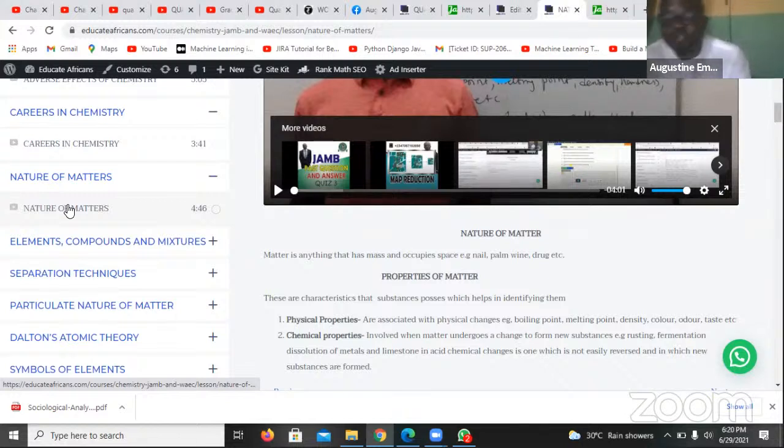Fermentation: when your palm wine is fermenting, it's a chemical process. It's reactions that are going on. The solution of metals and limestone in acid: when you put a metal in acid and it dissolves, or when you put limestone, all those are chemical properties because they come about through chemical changes.